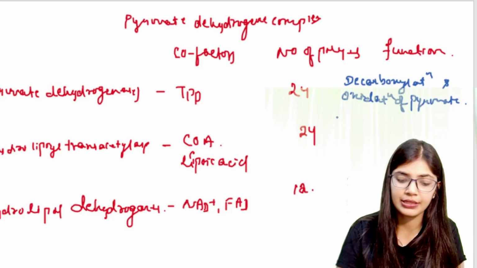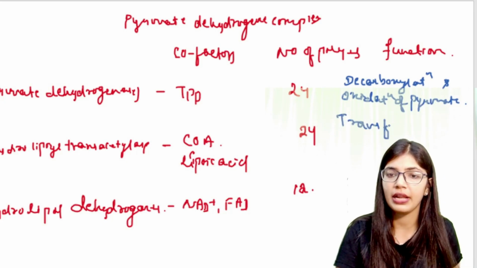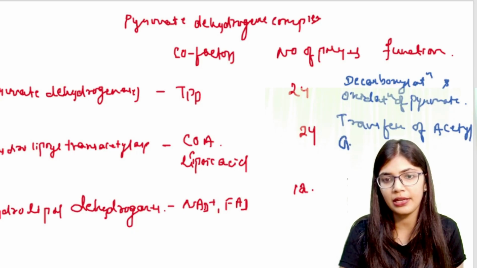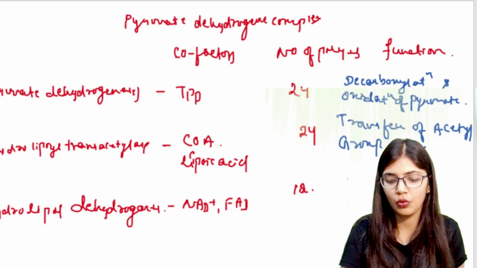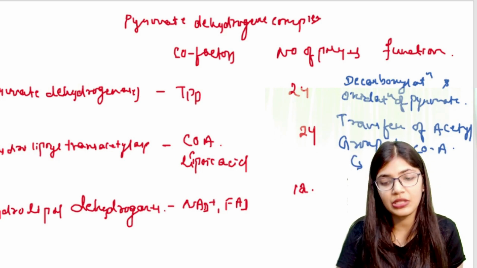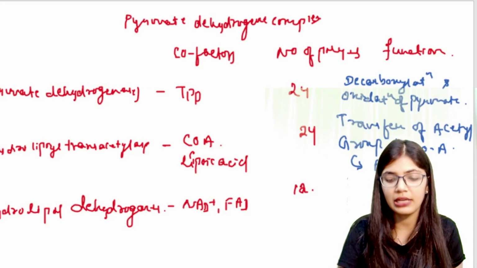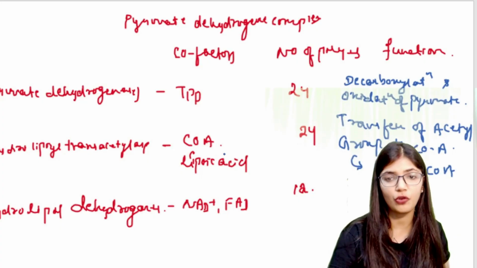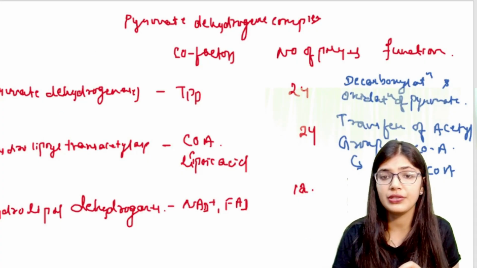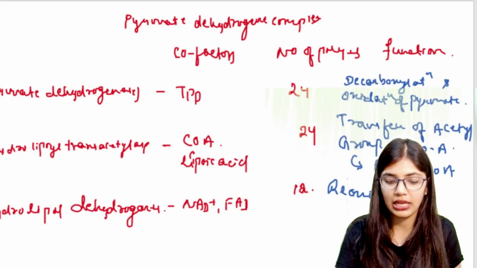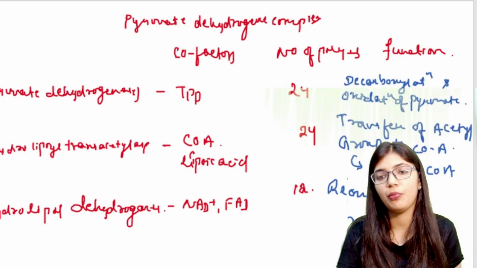For E2, it is the transfer of the acetyl group to coenzyme A, which forms acetyl coenzyme A. The next is dihydrolipoyl dehydrogenase, whose function is the reoxidation of dihydrolipoamide.